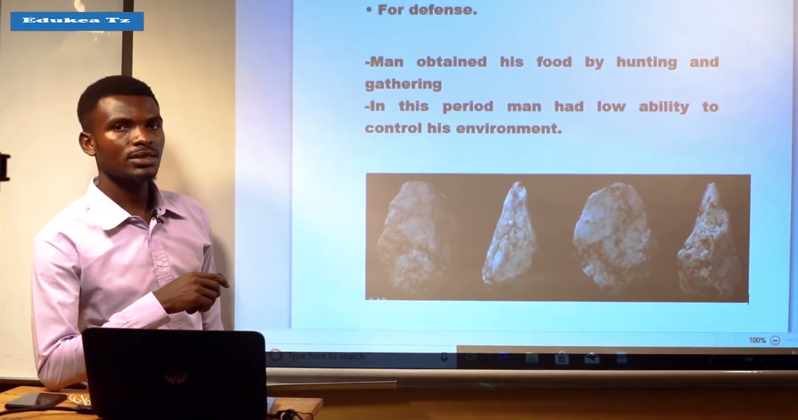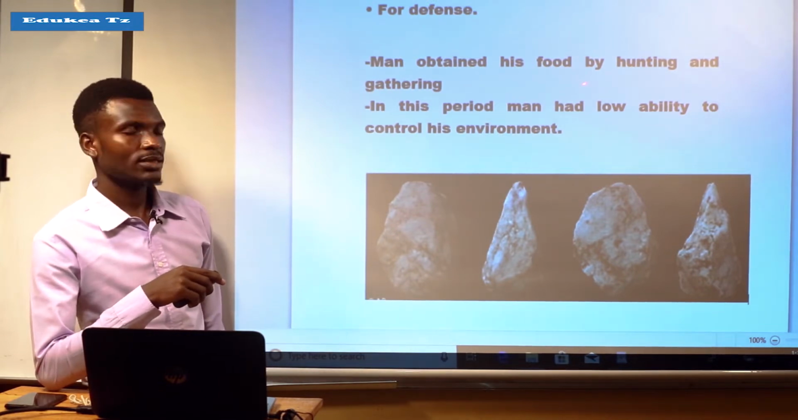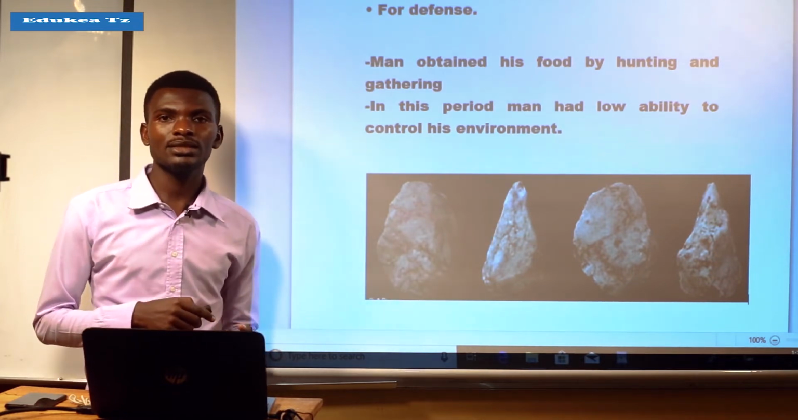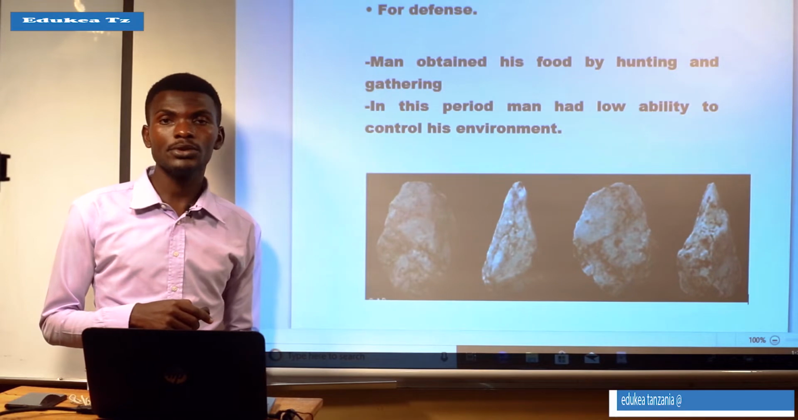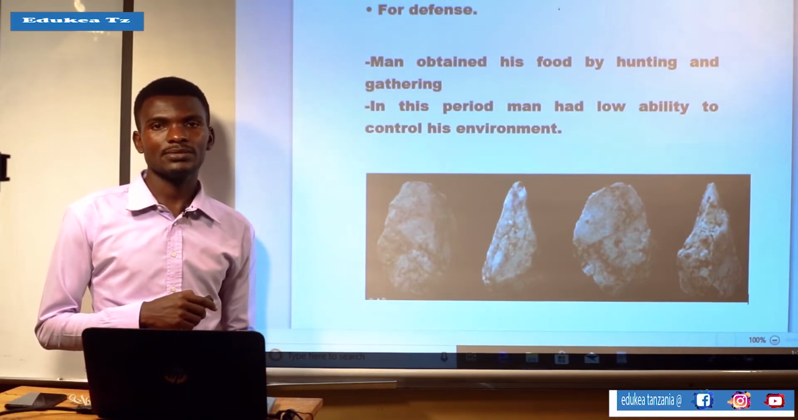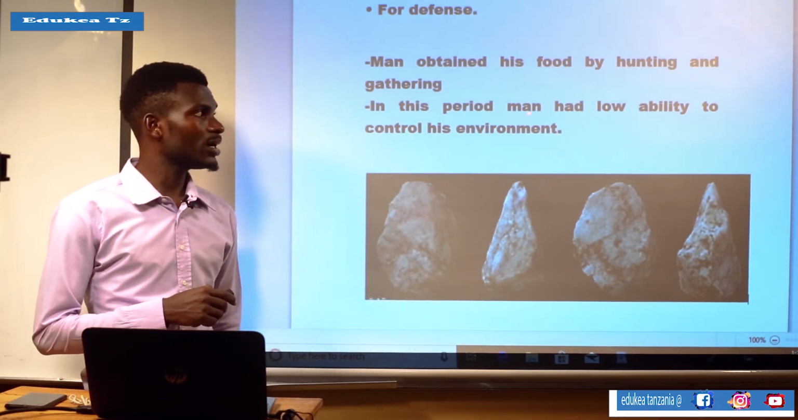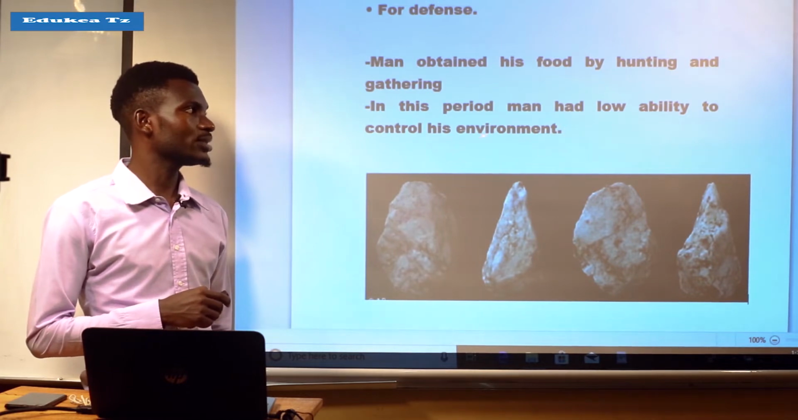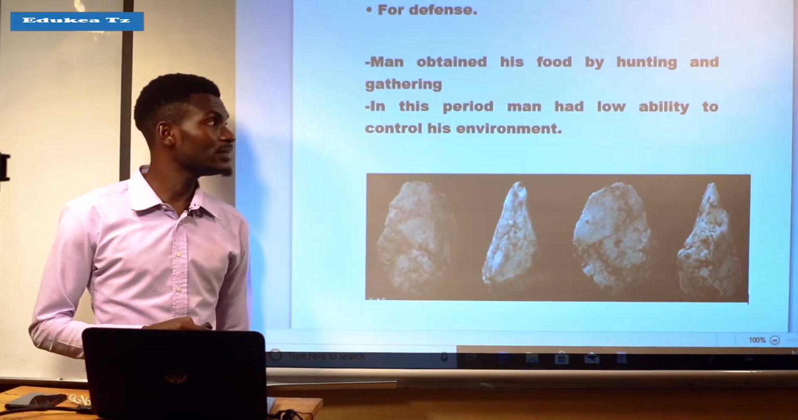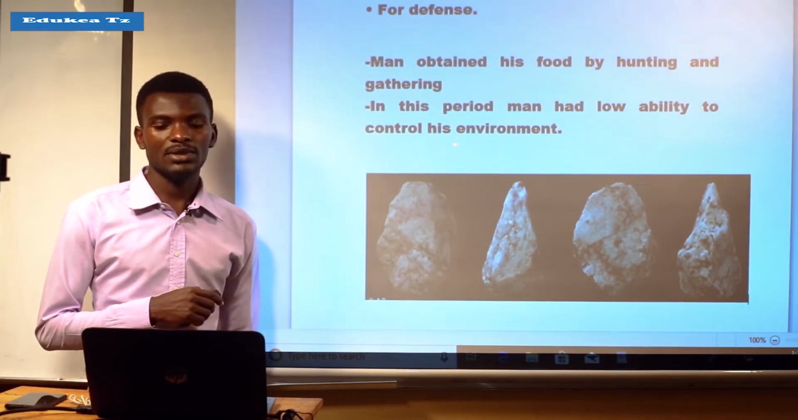Man obtained his food by hunting and gathering. It means that during the early or old Stone Age, man obtained his food by hunting wild animals and gathering wild fruits as well as roots. In this period, man had a low ability to control his environment.